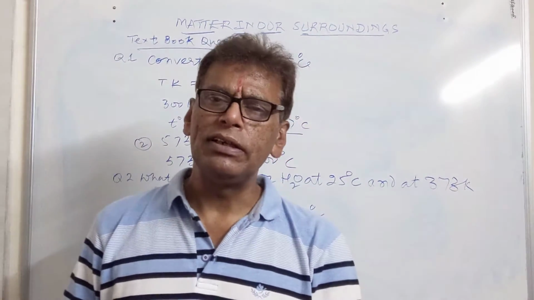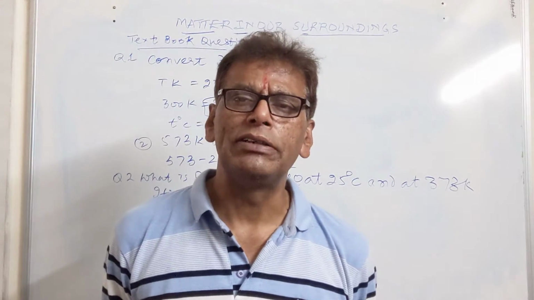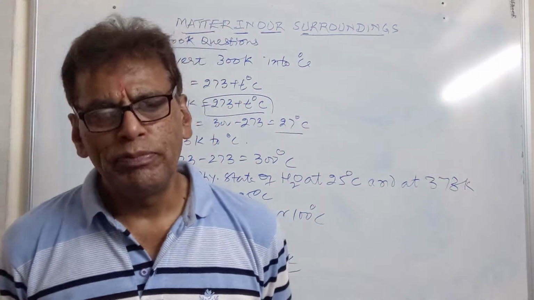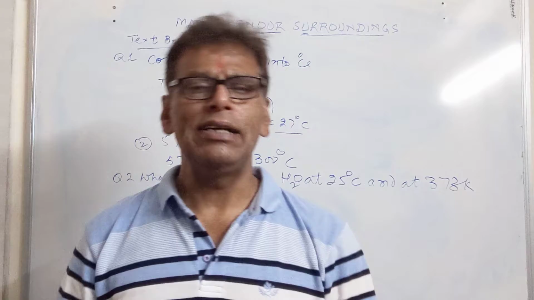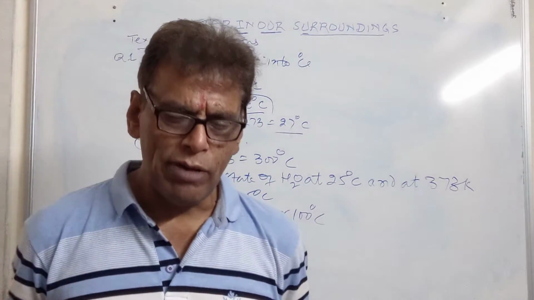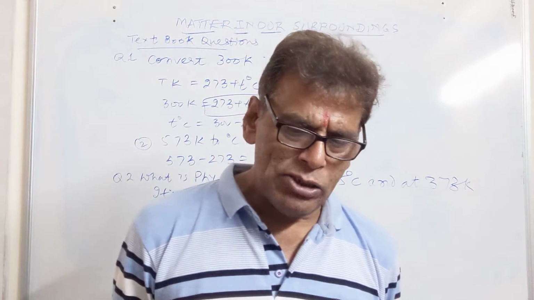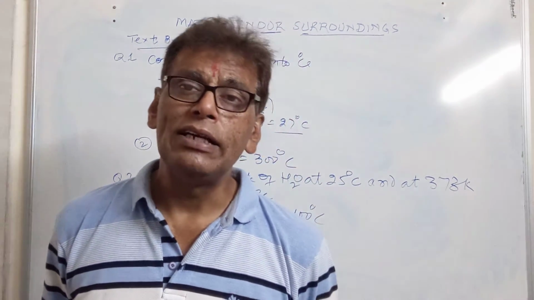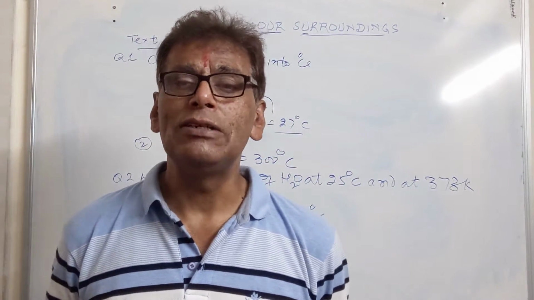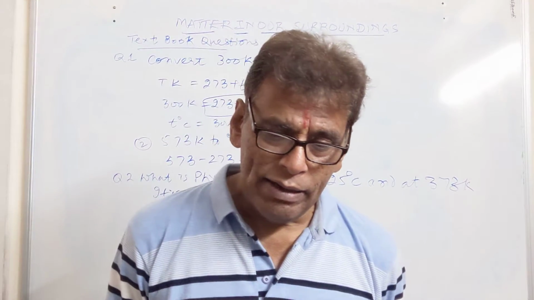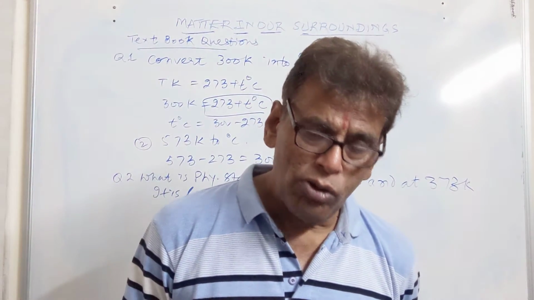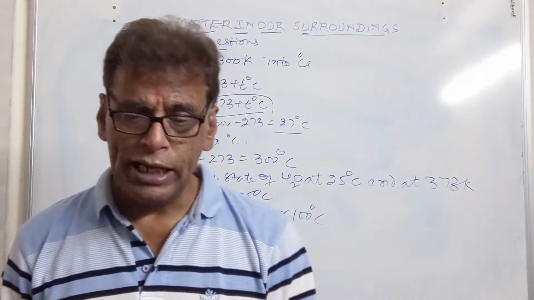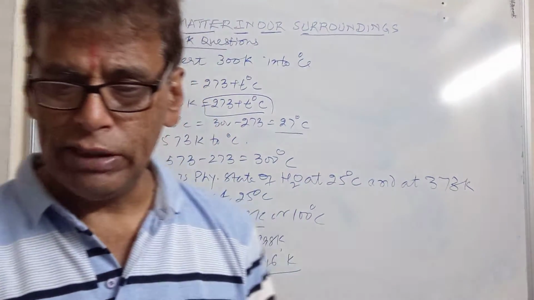While in evaporation, vapors are produced at the surface. In boiling, the vapors produced have more energy as compared to the vapor produced by evaporation. Boiling takes place throughout the mass of the liquid. It is a fast process. Evaporation is a slow process, and it takes place only at the surface of the liquid.